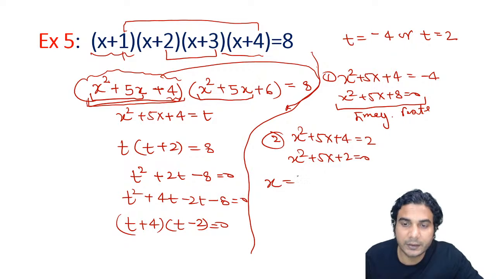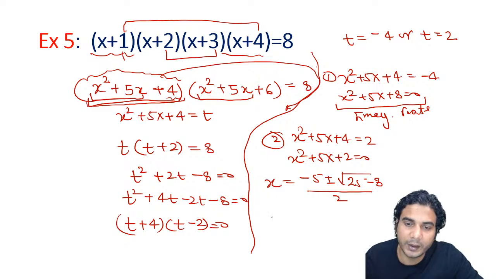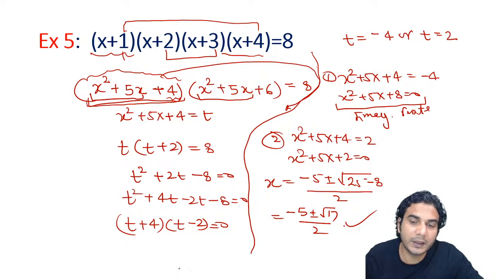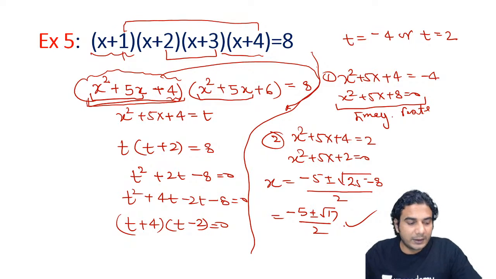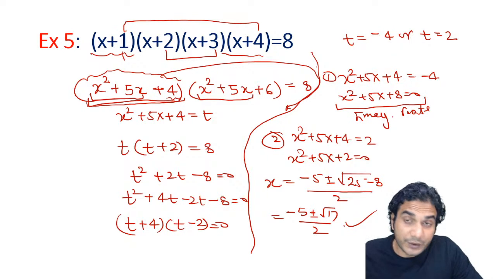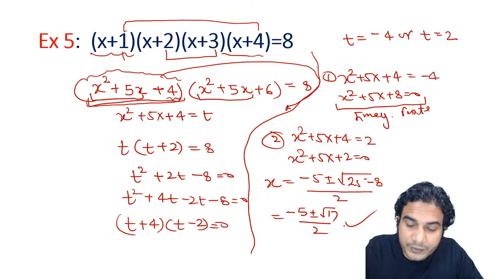and it is going to be x is equal to, now you need to apply the formula, right? Obviously you have only one option. Minus 5 plus minus under root of 25 minus 4ac, so minus 8, divided by 2a. So you'll get two values of x, minus 5 plus minus under root of 17 divided by 2. So that is going to be the answer. I hope it is clear. Now we have done two forms, two forms are remaining, so we'll discuss the remaining two forms.